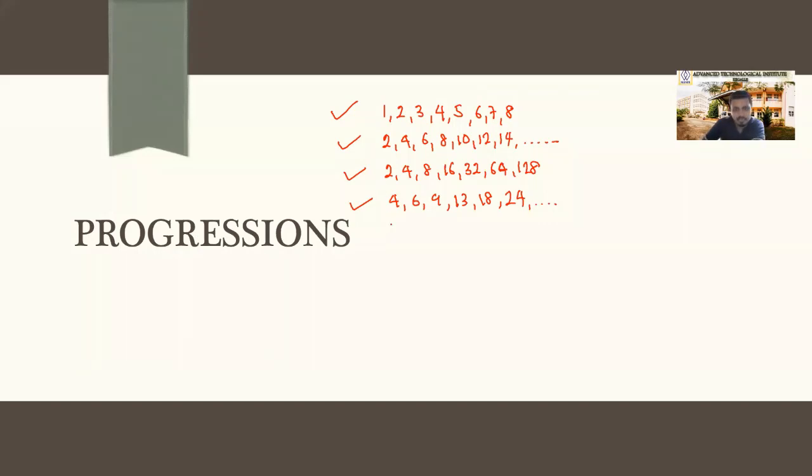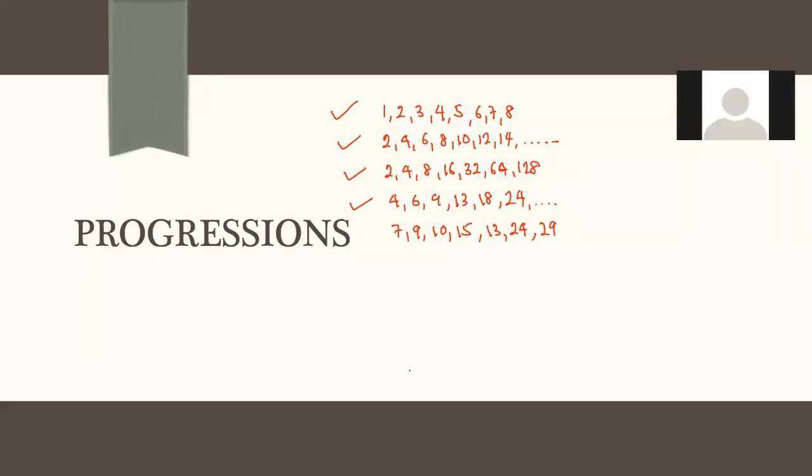And what about this? 7, 9, 10, 15, 13, 24, and 29. What about this?